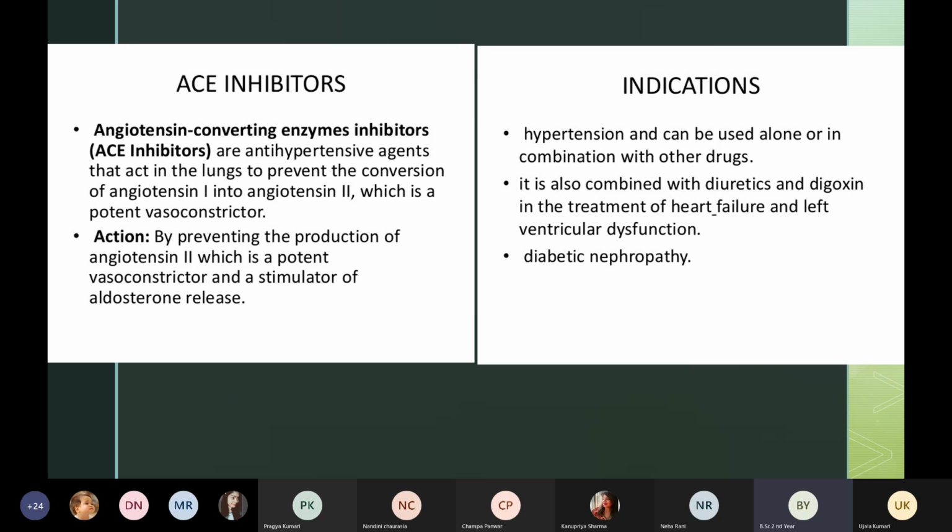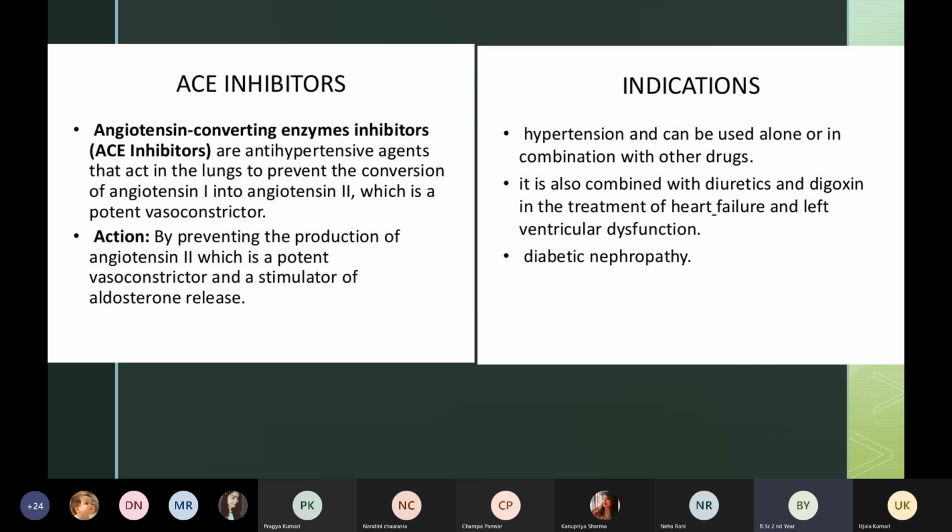So these ACE inhibitors we can give alone. Monotherapy दे सकते हैं अभी, ठीक है? We can only give ACE inhibitors to the patient, ठीक है? Or we can give in combination with other drugs. So it is monotherapy and it is also dual therapy, ठीक है? ये दोनों है. Okay, ACE inhibitors we can give only the medicine of ACE inhibitors to the patient, okay? And the other option is we can also give with other medicines. Okay, we can give it with other supportive therapy, okay?